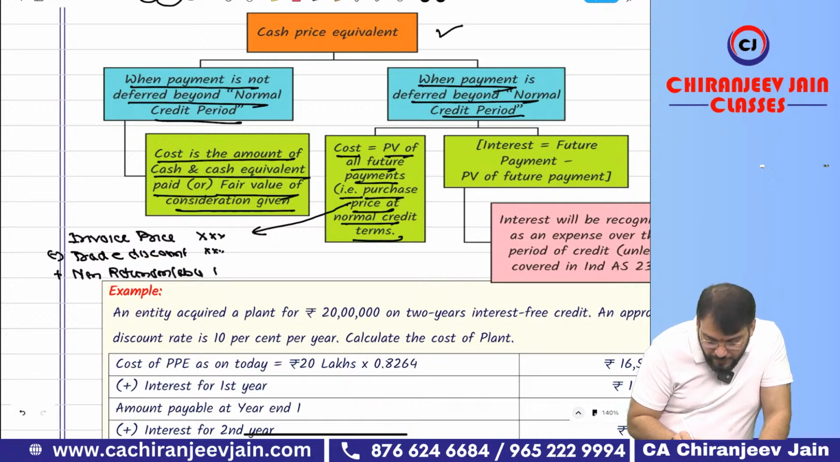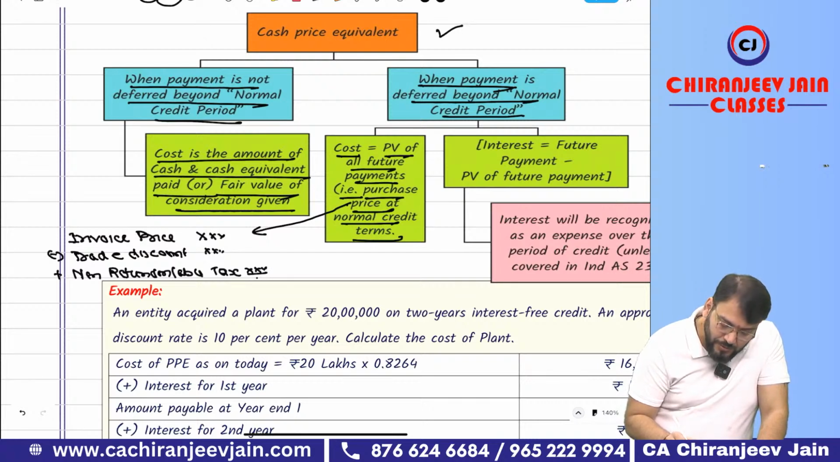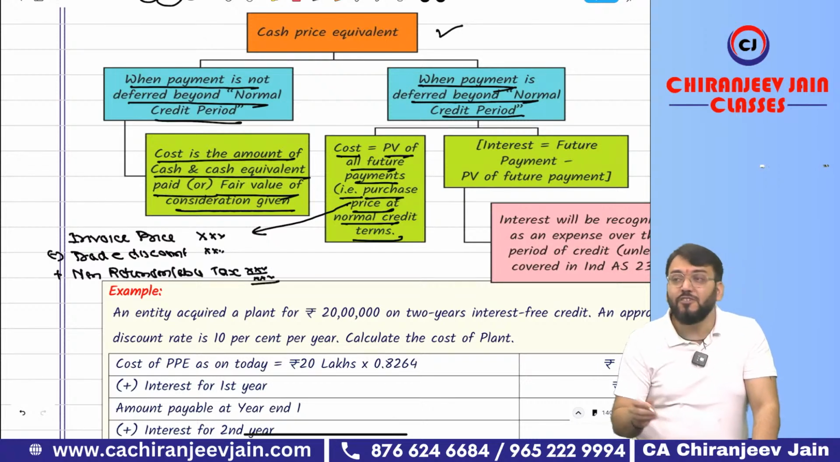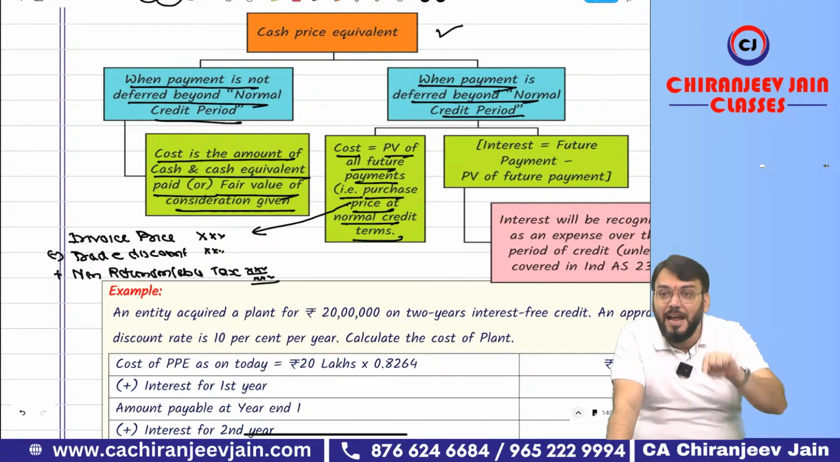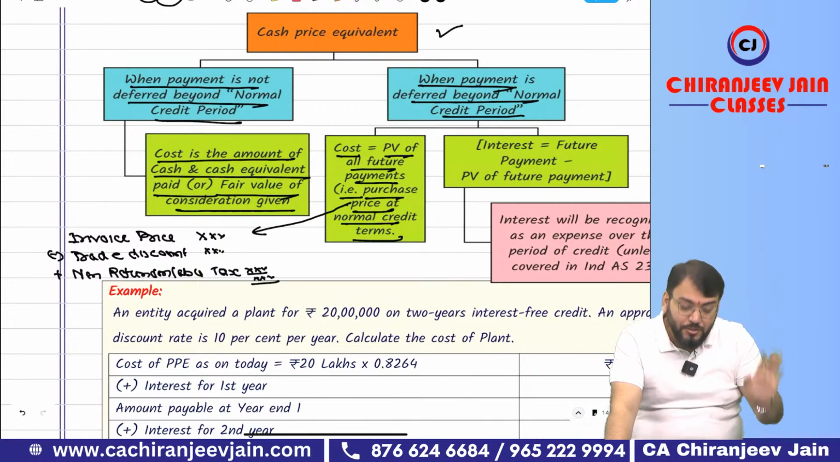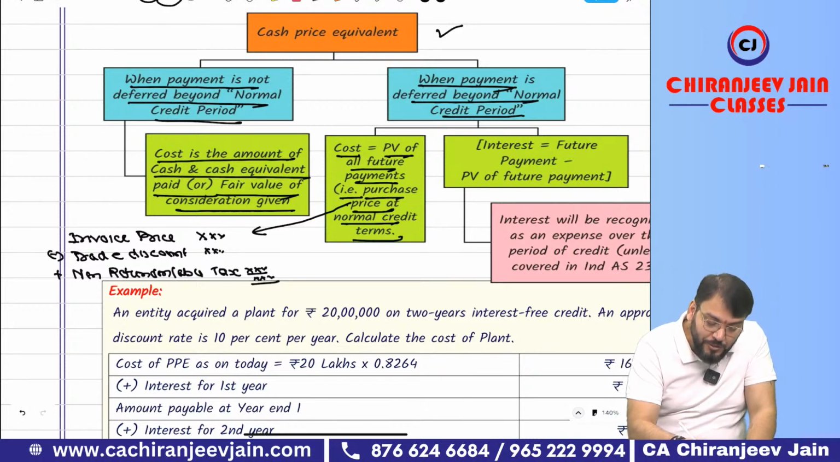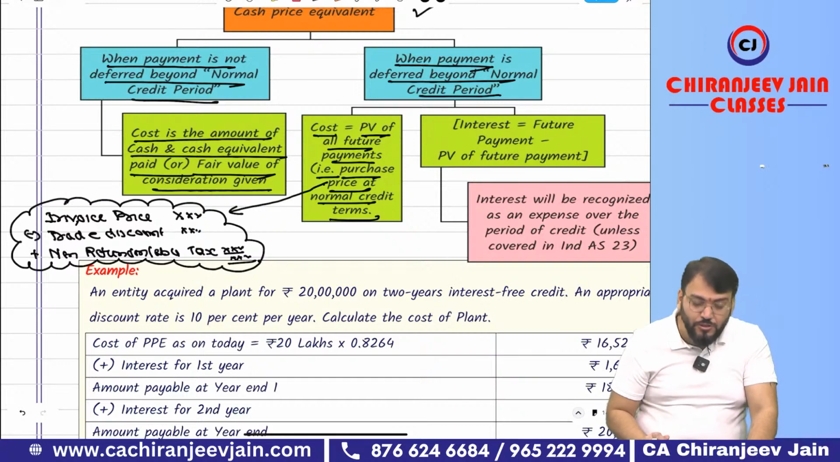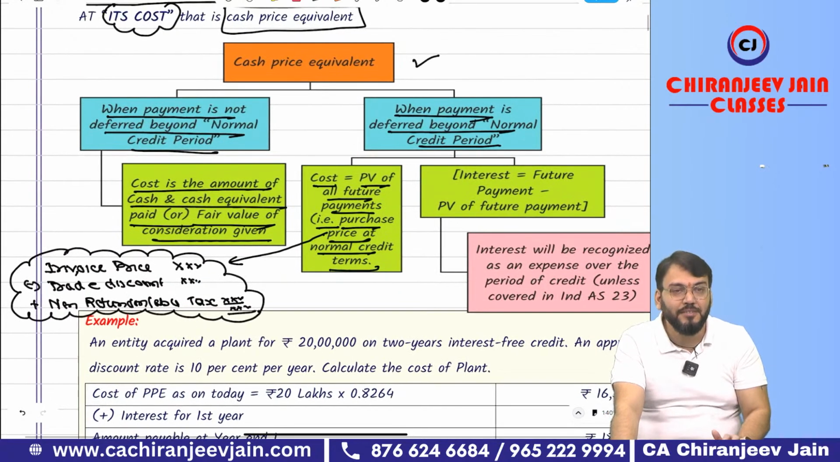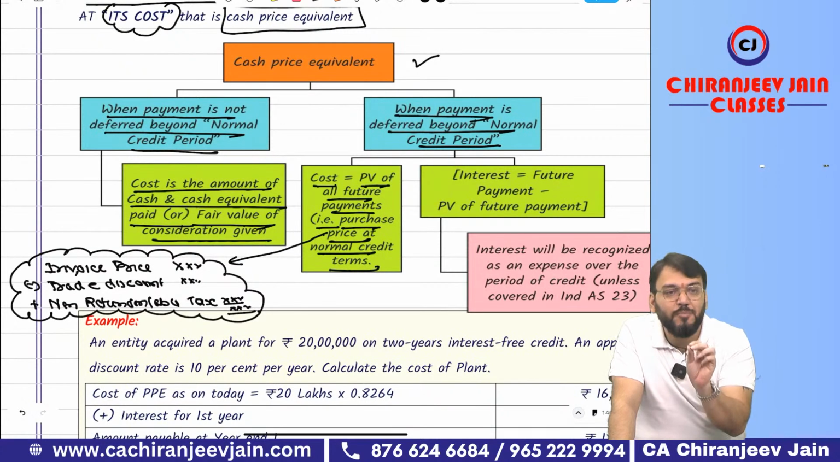Non-refundable tax. You know about GST? GST credit might be available, might not be available. If the input credit is available, then it becomes refundable. Then don't add. But if input credit is not available, then it is non-refundable, then add it. So this becomes purchase price at normal credit terms. The purchase price at normal credit terms means what? Invoice price minus trade discount plus non-refundable duties and taxes. Correct? Understood.